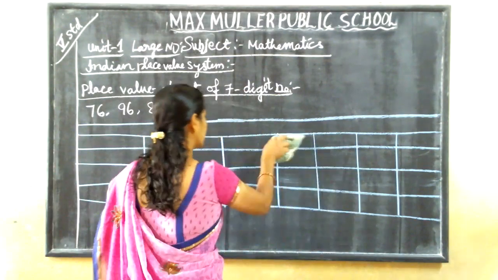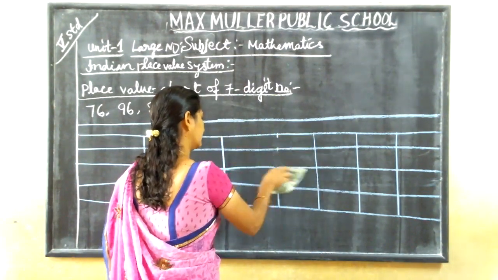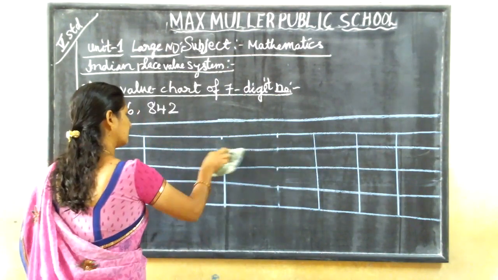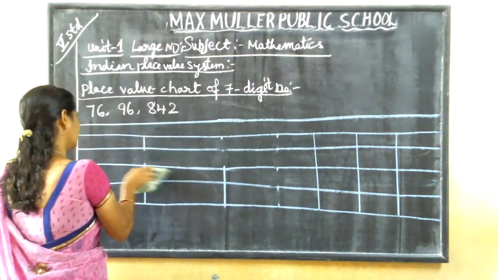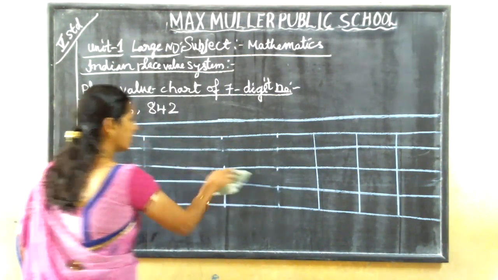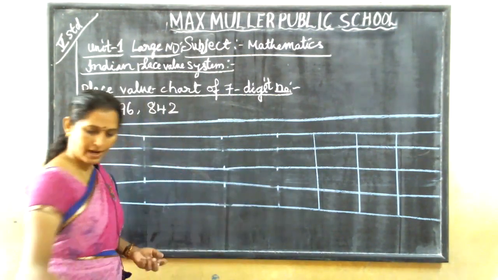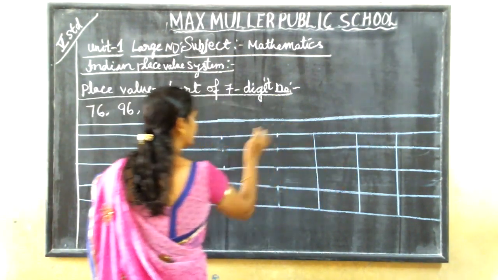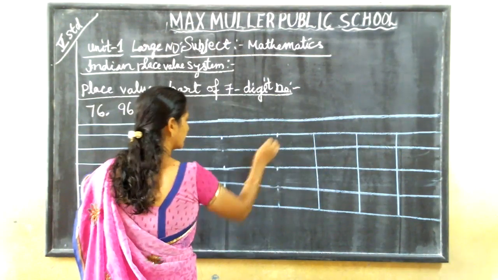Okay. We have space now, we can draw. A little bit of space also we can take. See the book properly and draw the lines properly. Ones, tens, hundreds.